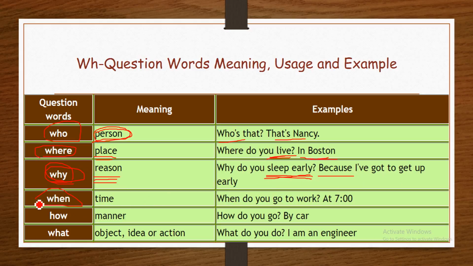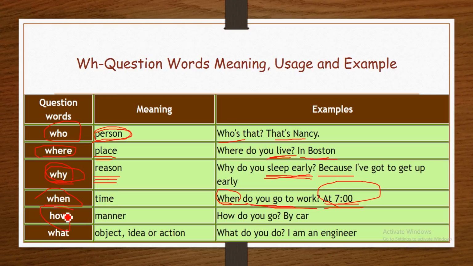When? When is used to ask about time, which is the easiest one. When do you go to work? This is an example. It is asking about a time. For example, the answer is I go to work at 7. A time is given in the answer.